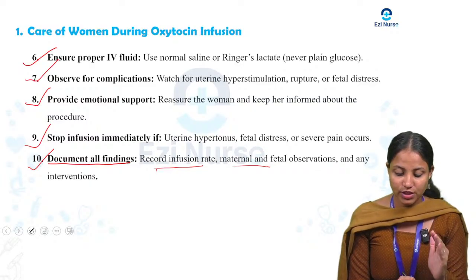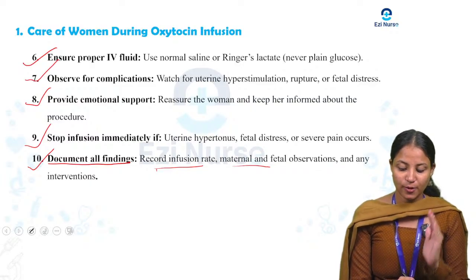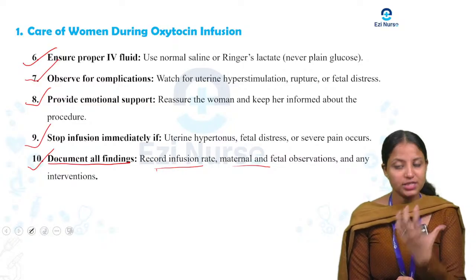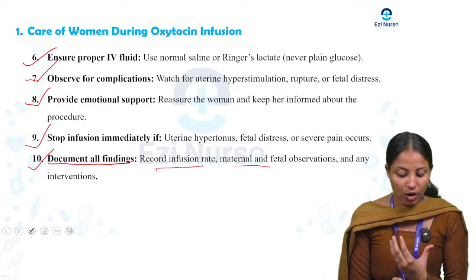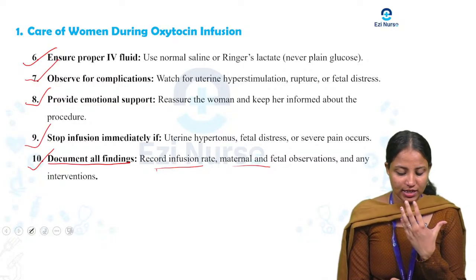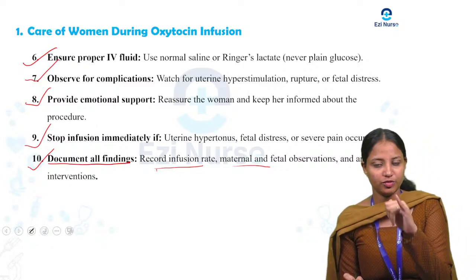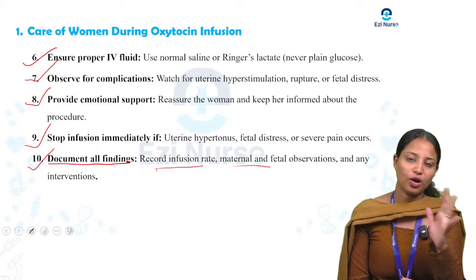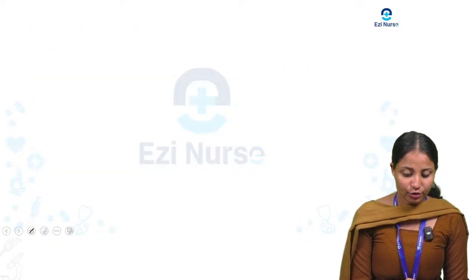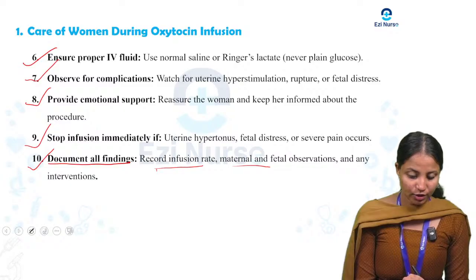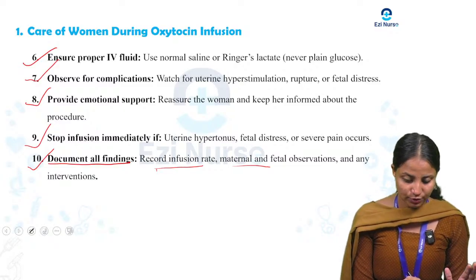Next, observe for complications. Next, provide emotional support to the lady, and stop the infusion immediately if fetal distress or severe pain happens. The last one is document all the findings. This is the care of a woman during oxytocin infusion.